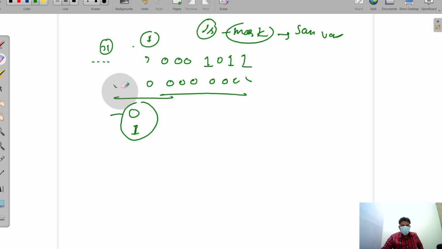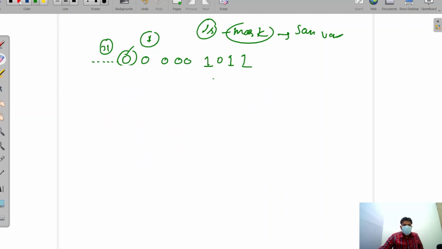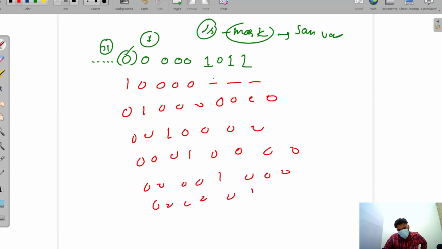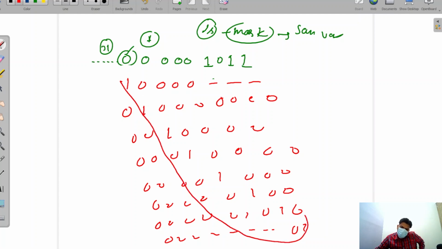Initially we check from position 31, then we shift our mask here, then here, then here. So every time we shift our mask, we check at every place.